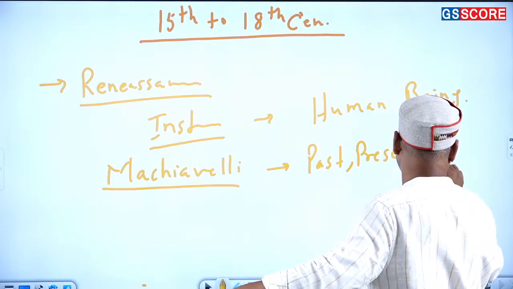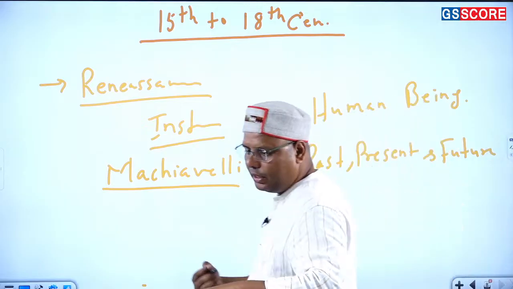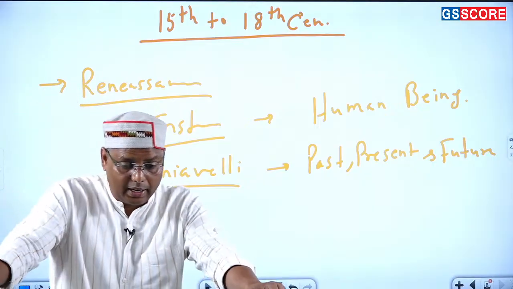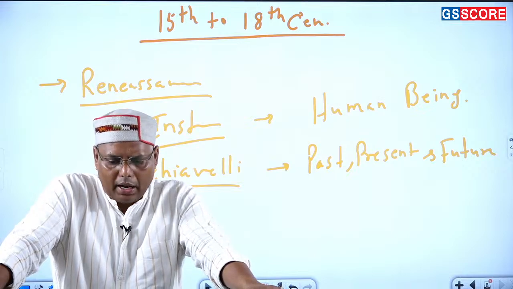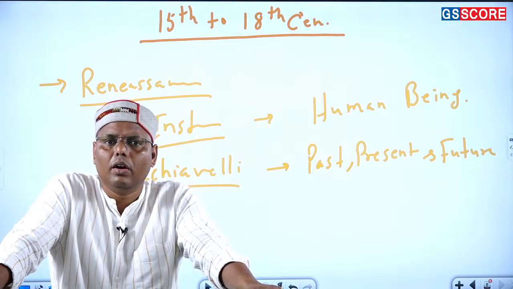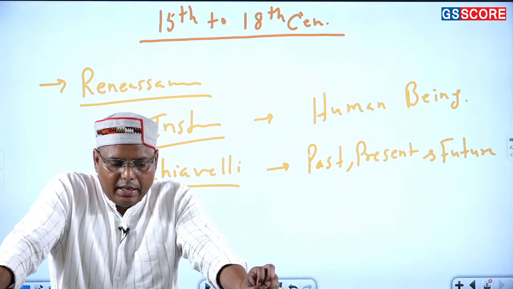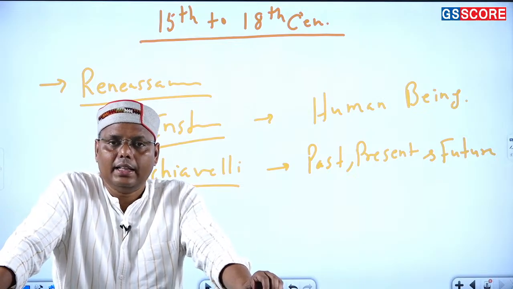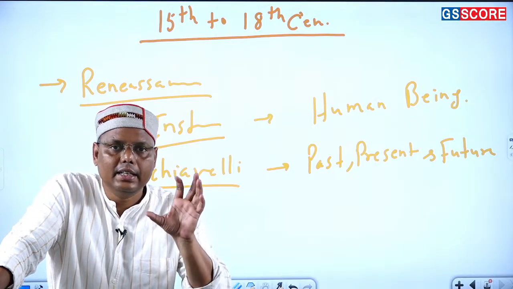present, and future. If you want to understand the present in a much better way, or if you have to forecast the future, if you have to somehow go for some sort of anticipation of the future, frankly speaking, that is the right way of doing it. That is what he is saying. So for Machiavelli, this becomes very important, and that is how history emerges as one of the necessary disciplines.